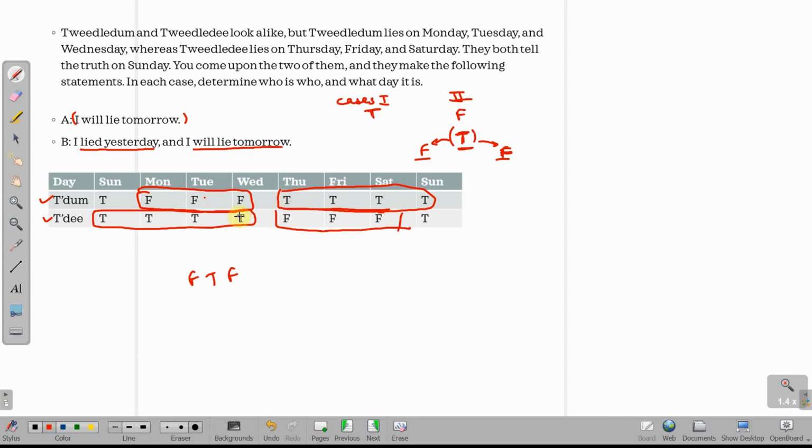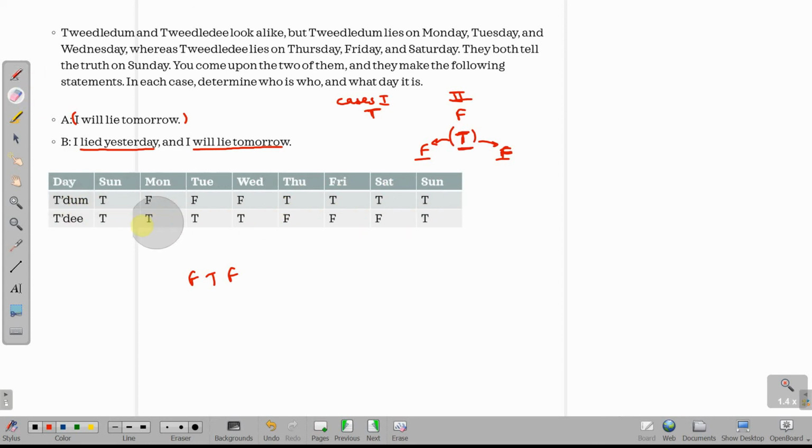So you'll not find a pattern of FTF anywhere. So that is why the second case is definitely not at all possible. इसका मतलब now this becomes definite that second statement is not true. इसका मतलब the second statement is false. Okay, and the first statement is actually true.